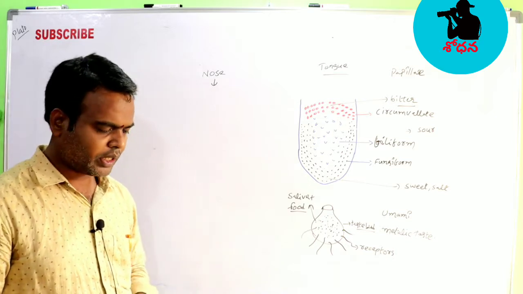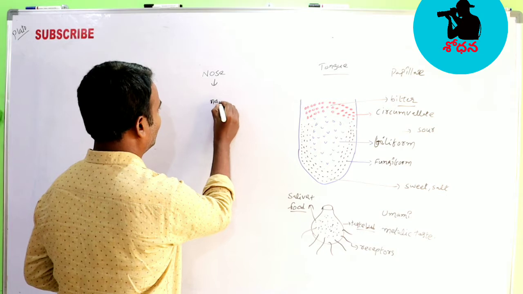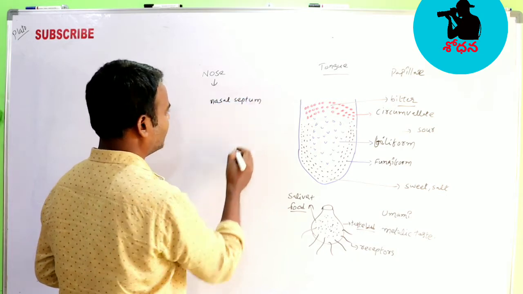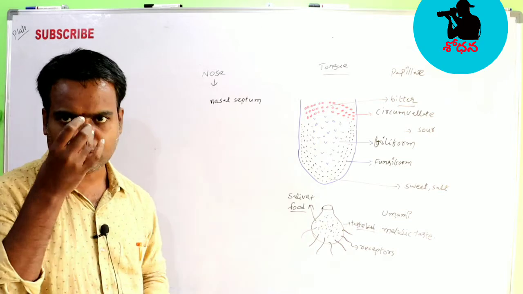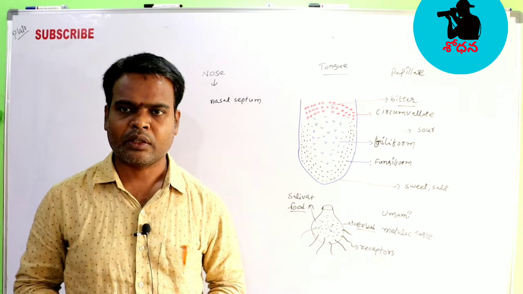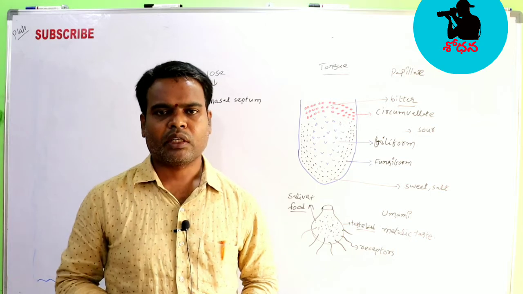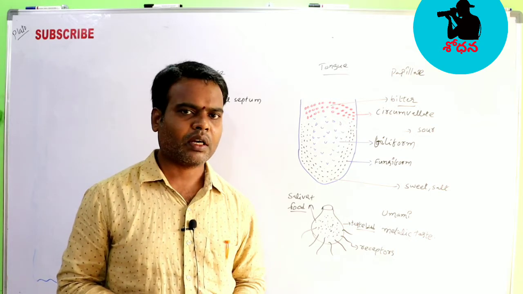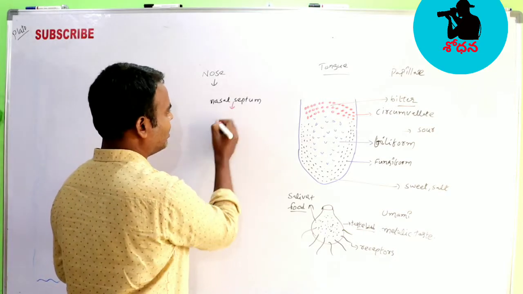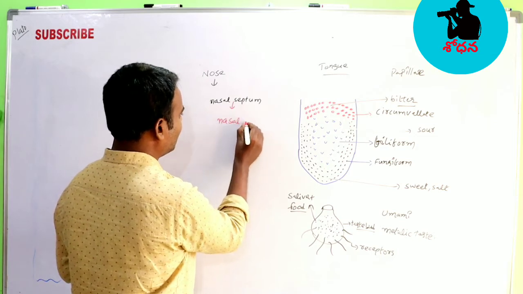So you know that the nasal septum, all of you know about the nasal septum. So what is the nasal septum? When you see the external nose region, through the external nares our nose is opened. Inside the nose you find two chambers, called nasal chambers or nasal cavities. The two nasal cavities are separated by the nasal septum. So how many chambers? Two. They are called the nasal cavities.